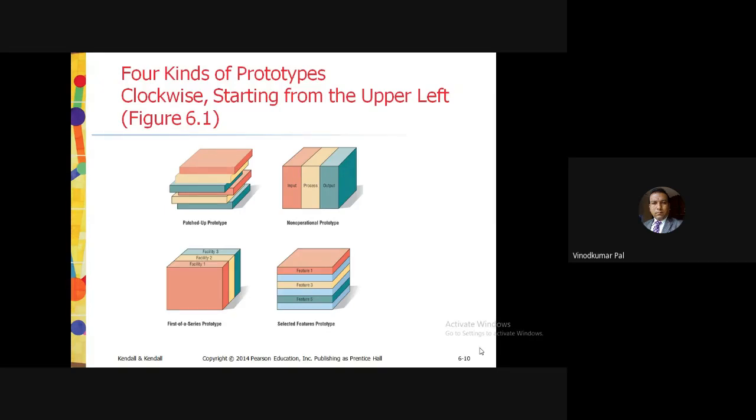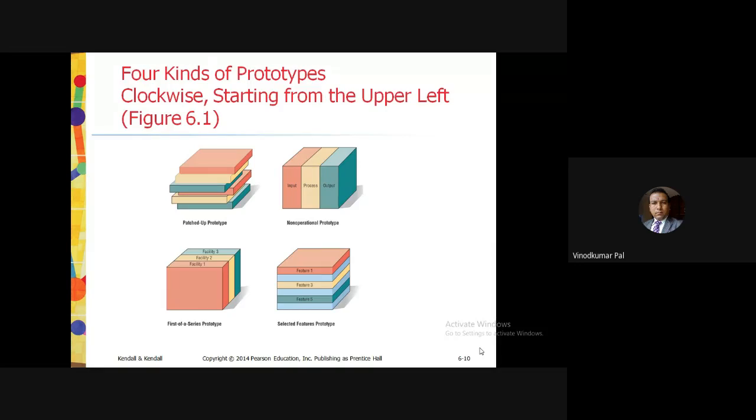You cannot retrieve the data from that; that much only of the prototype they have developed. So this type of prototype has all the necessary features, but it is inefficient because some of the things are not working. So we can put it into the category of inefficient, such as the retrieval of information or the storage of information. Okay, patched up prototype.